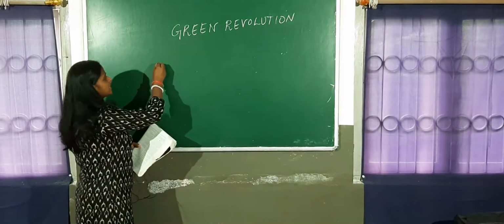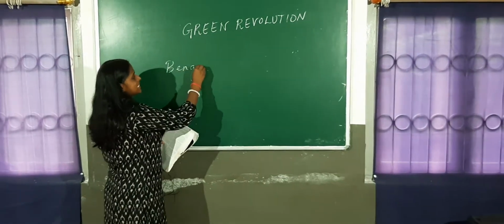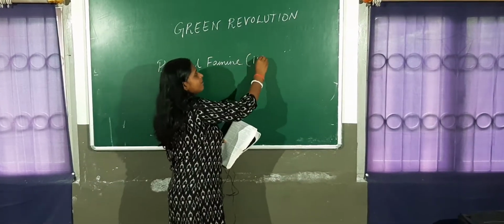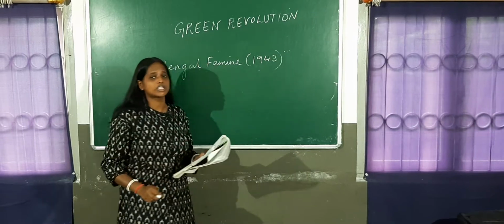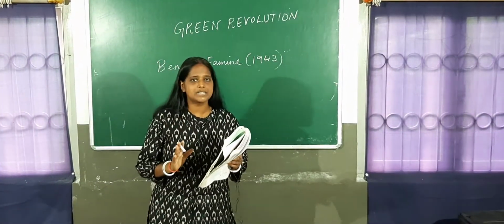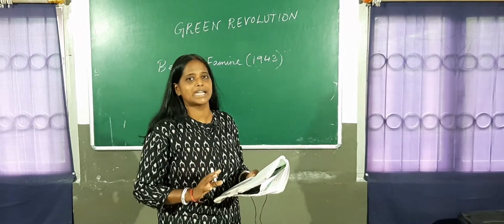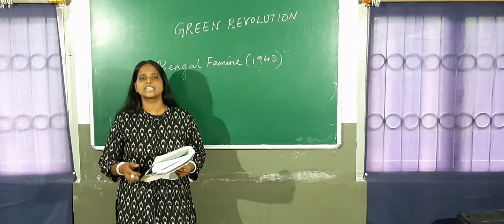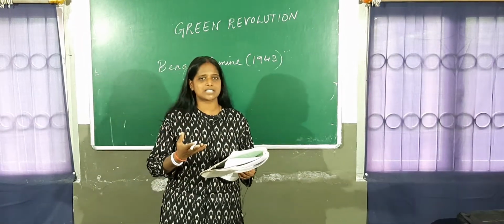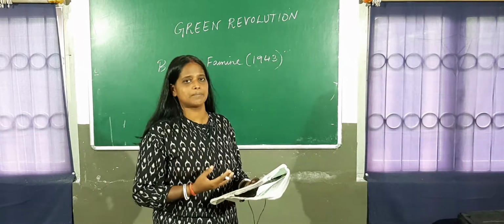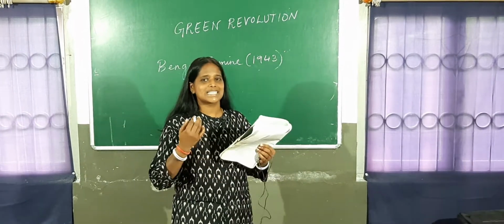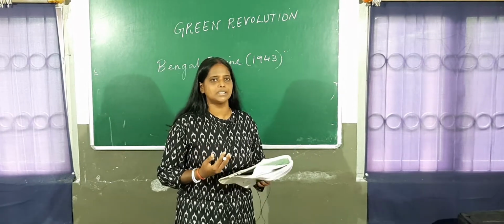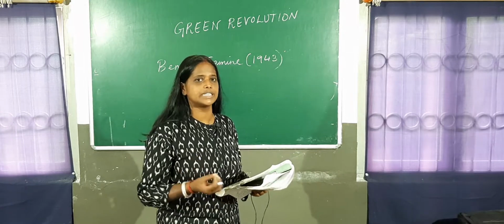So when you are writing the answer, you have to mention that India adopted Green Revolution because we had faced the Bengal Famine in the year 1943. In Bengal alone, 4 million people had lost their lives. After India gained independence 4 years later in 1947, that disaster still remained very fresh in the minds of the people. Since we needed food security and wanted food to become cheaper, India went on to adopt Green Revolution.